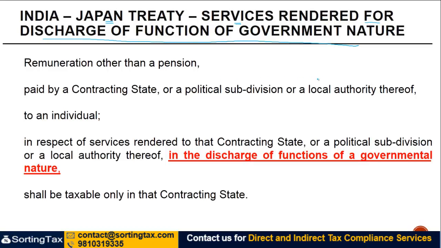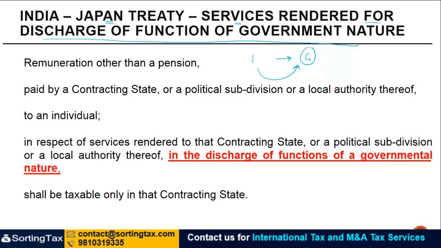What this means is, when the individual is rendering services to the government, the purpose for which these services are being utilized should be a function of the government of India, right? In respect of services rendered to that contracting state in discharge of functions of a governmental nature.